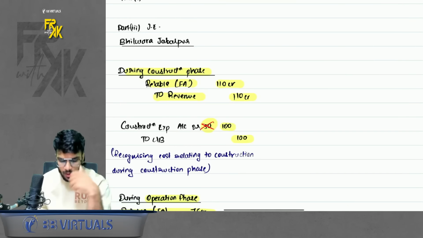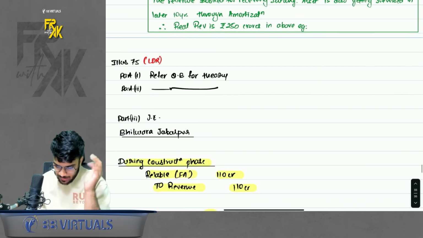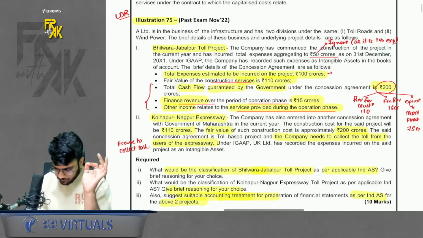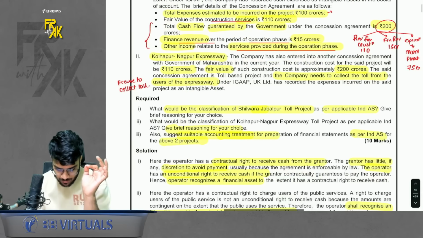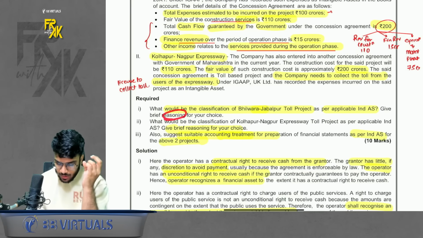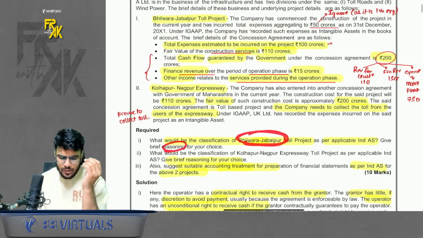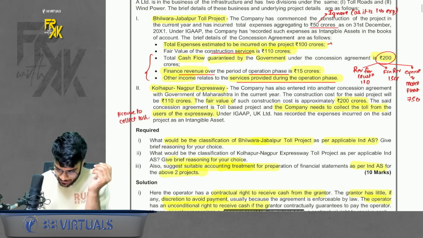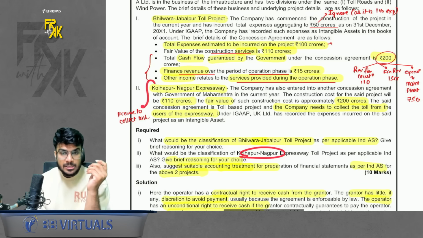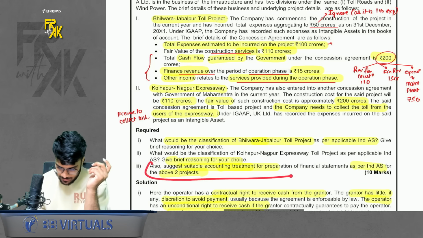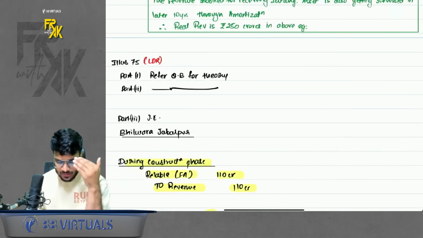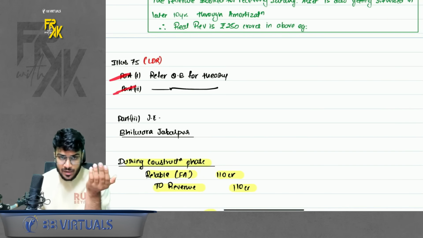Please have a look here. First of all, there are three parts to this question. First part, they are telling you to give a brief reasoning how to account for this first project. So you will say you will book a receivable and everything. In the second, give a brief reasoning. So you will say you will book an intangible here. And third, give the entries. So the entries part is more crucial, of course, but theory also carries marks. So don't forget to write the theory.